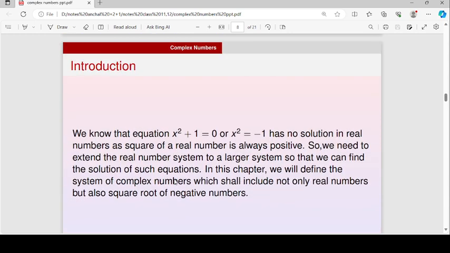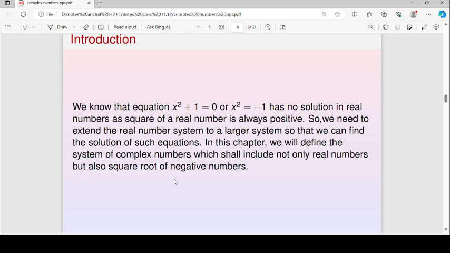Firstly, I will introduce why we need these numbers and what is their importance. If we see this equation x square plus 1 is equal to 0, we can see it has no real solution, because if it has a real solution, then square of that number will be minus 1, but we know square of any real number can't be negative. So we get that this equation has no real solution.